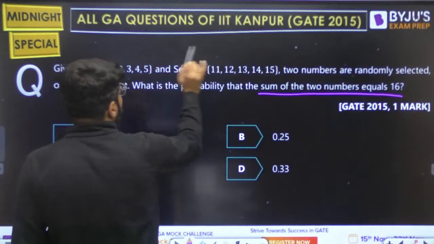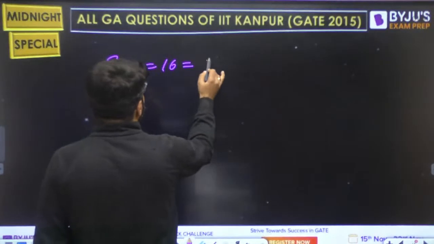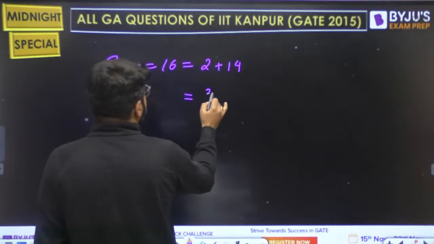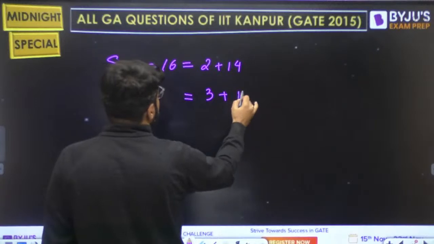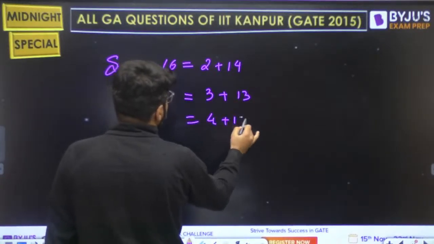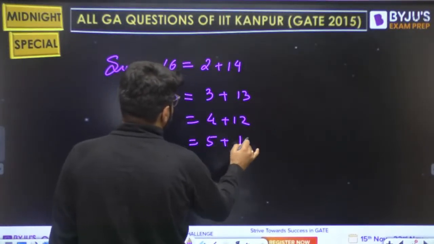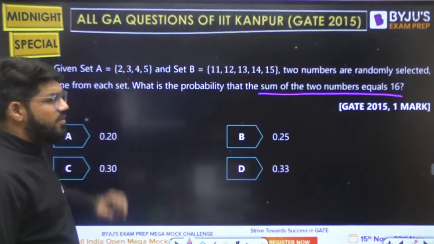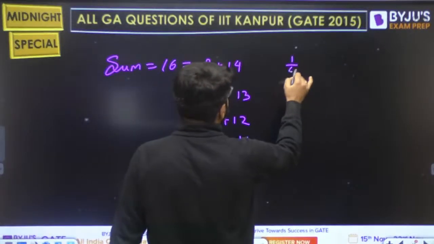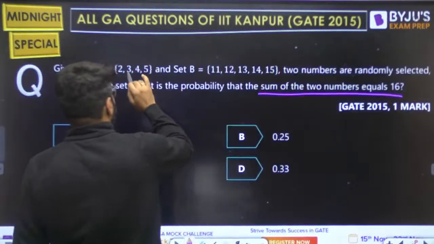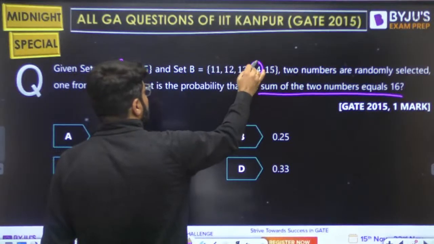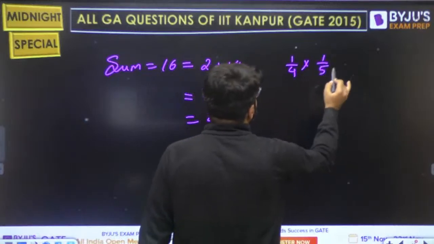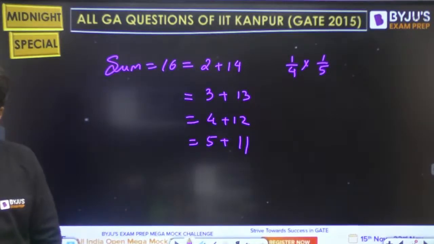If I select 2 from here, the next one will be 14. So it is 2 plus 14. And if from the first I take 3, then 3 plus 13, 4 plus 12, and 5 plus 11. Any one you can select. Now, what is the probability of selecting any one number? Suppose 2. If you select 2 from here, you have to select 14. Selecting one number out of 5 has the probability 1 by 5. The same is repeated for all.